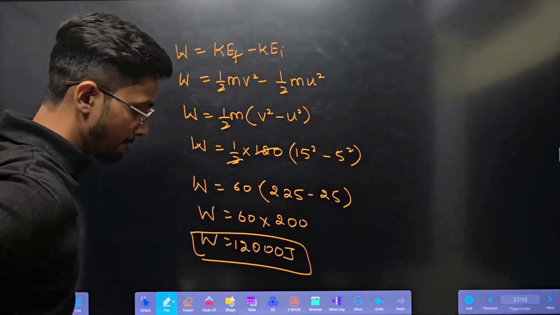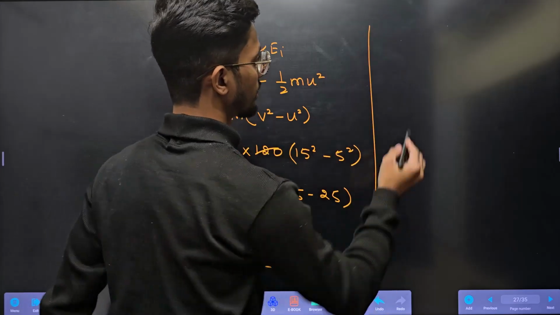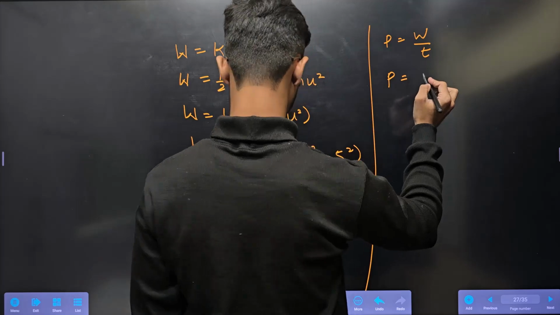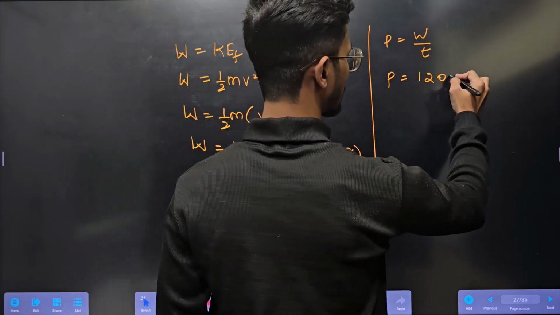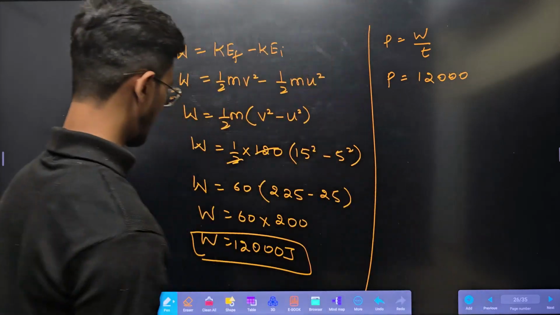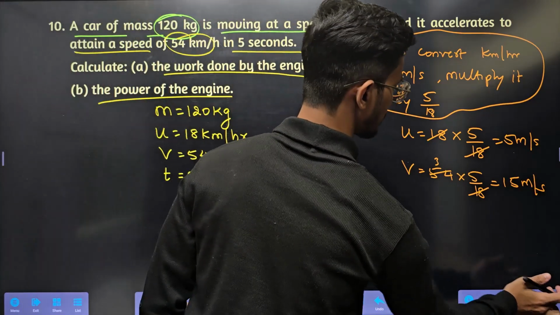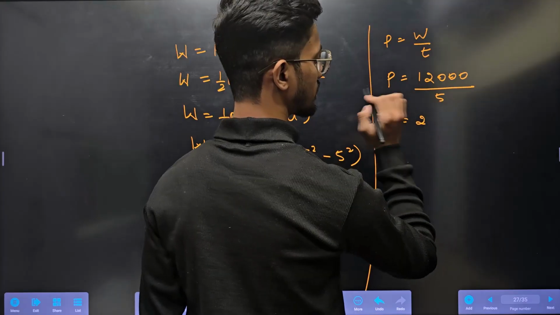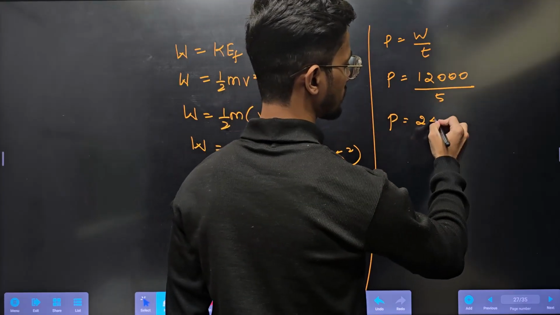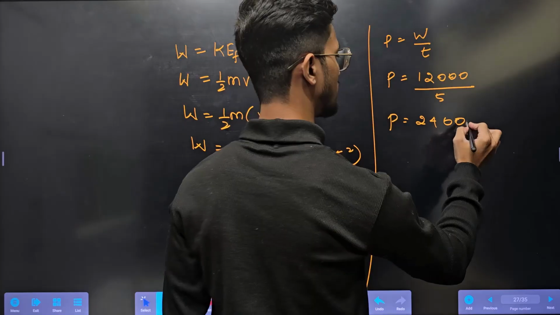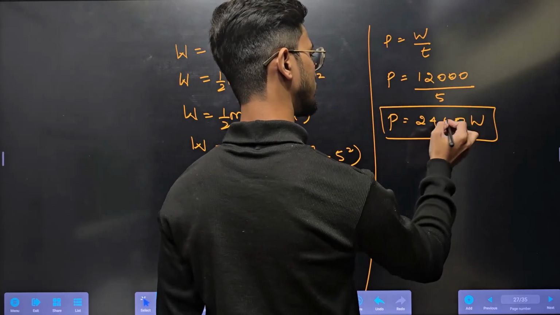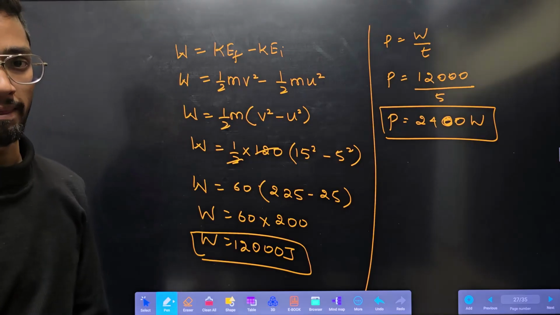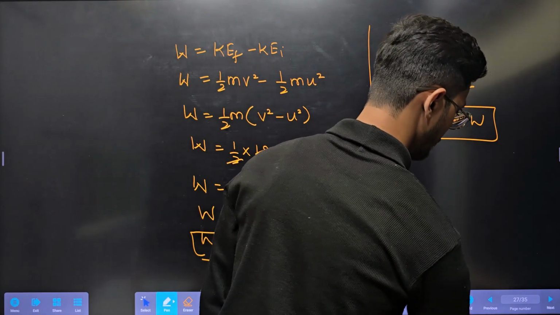Okay. Now, next, what is the power? Power is nothing but work done by time. So work done is 12,000. How much is time? Time is 5 seconds. Divided by 5. So 5 twos are 10. So 5 fours are 20. It will be 2,400 watt. Okay. Next.